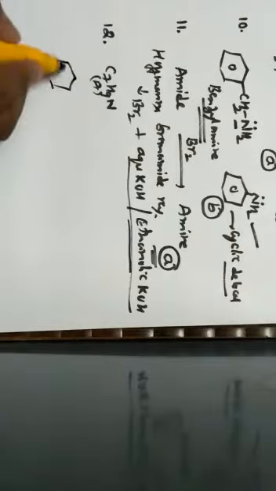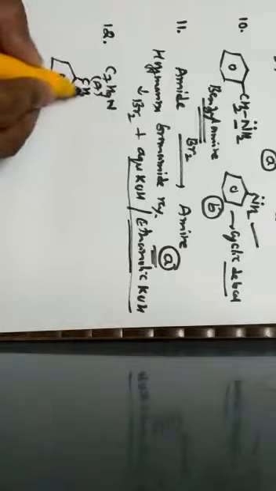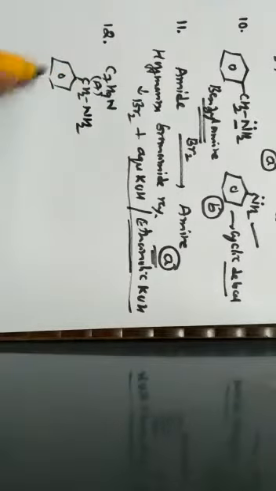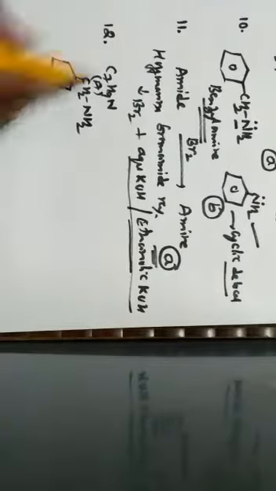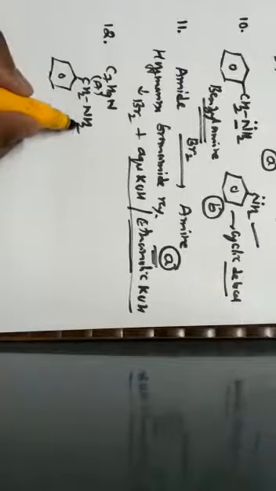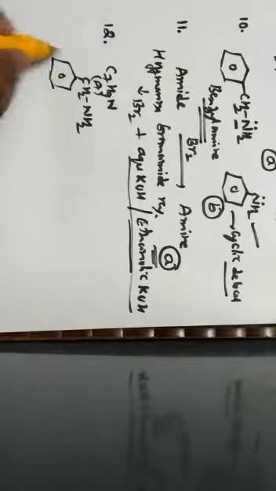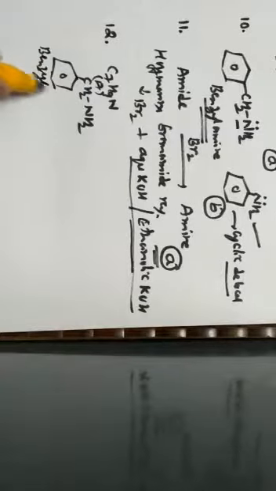C7H9N can be written as, it is nothing but benzylamine. So this is 6 plus 1, 7 carbons. Hydrogens is 9: 2 plus 2 is 4, 5, 6, 7, 8, 9 hydrogens and 1 nitrogen. This is known as benzylamine.